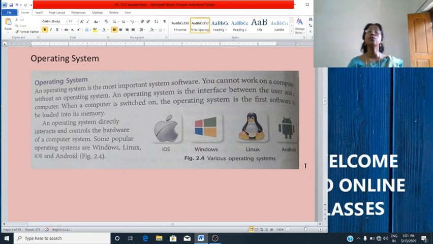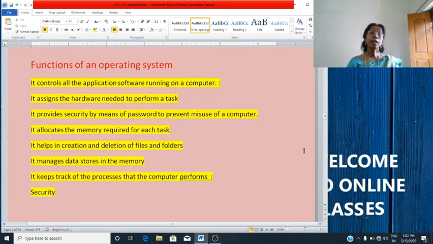Some of the examples of operating system are Windows, Linux, Android, iOS, the iPhone operating system. All these are the examples of operating system. Now let's see what are the functions of an operating system.